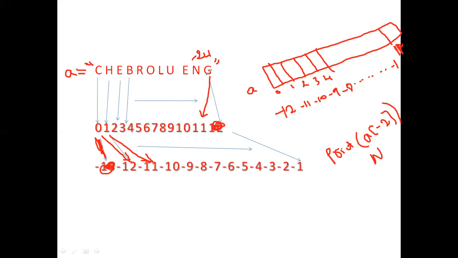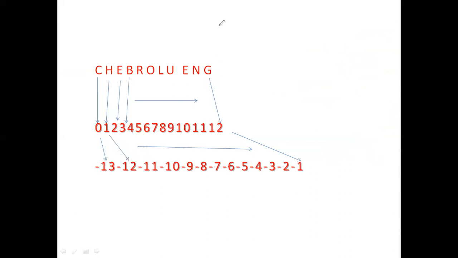If you have 12 characters, the last character index will be -1 and the first will be -12, while the positive index starts from 0 and the last is n-1, that is 12 minus 1, 11. I hope you all understand.